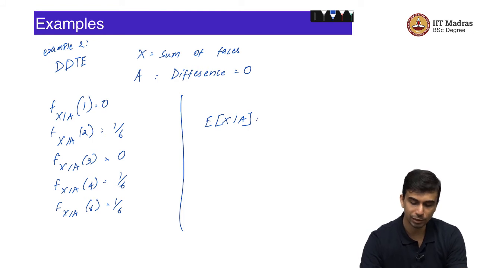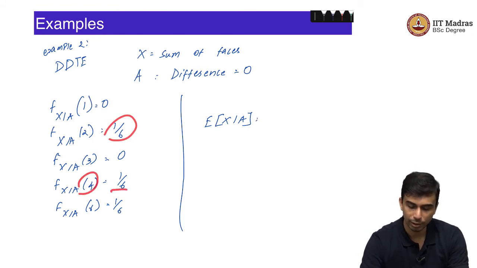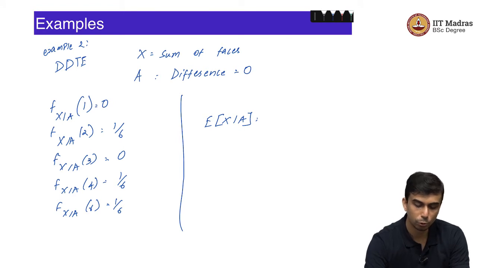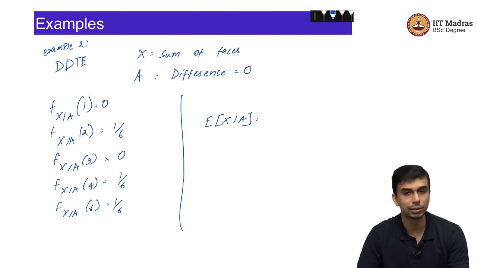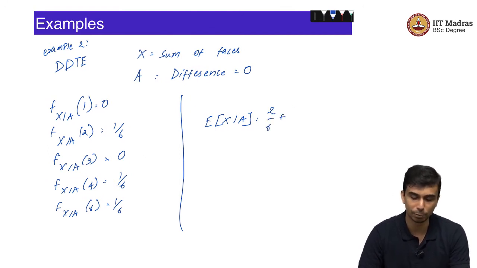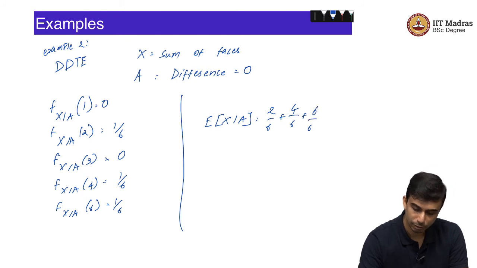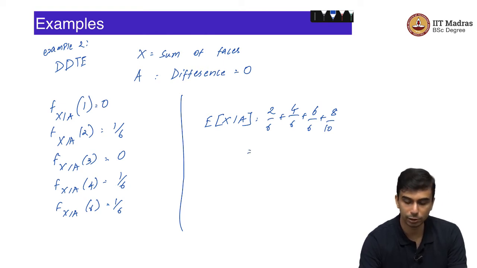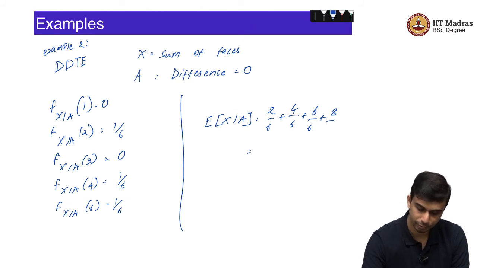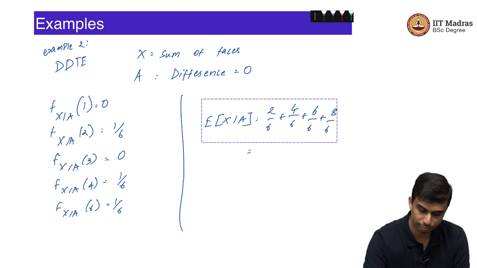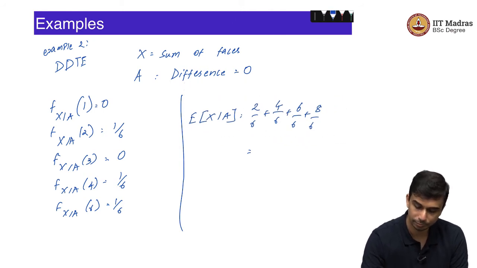Right. Now, once you have this, you can compute expected value of x given A would be equal to 2 into 1 by 6 plus 4 into 1 by 6 plus 6 into 1 by 6 plus 8 into 1 by 6 plus 10 into 1 by 6 plus 12 into 1 by 6. Right. That would be 2 by 6 plus 4 by 6 plus 6 by 6 plus 8 by 6 plus 10 by 6 plus 12 by 6, which is exactly equal to, sorry, I made a mistake here, this is 8 by 6.